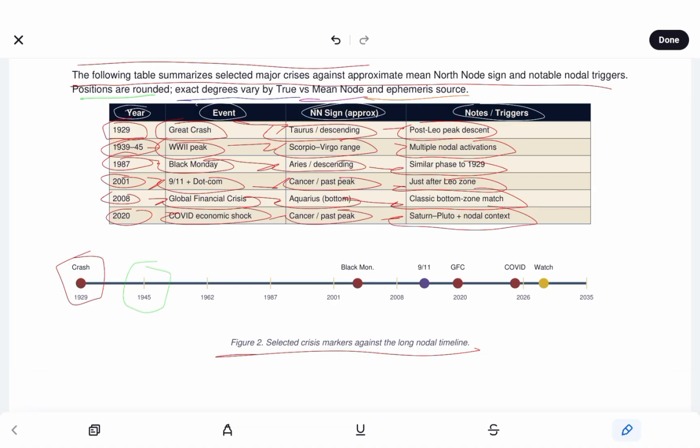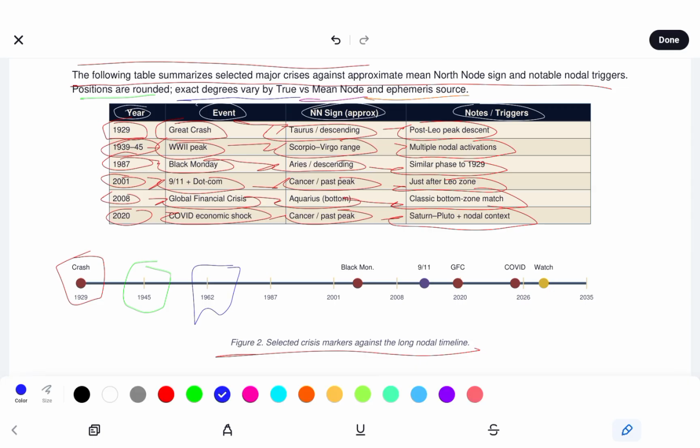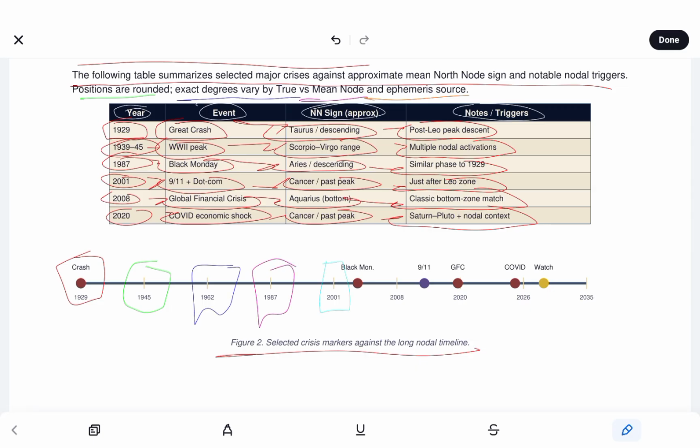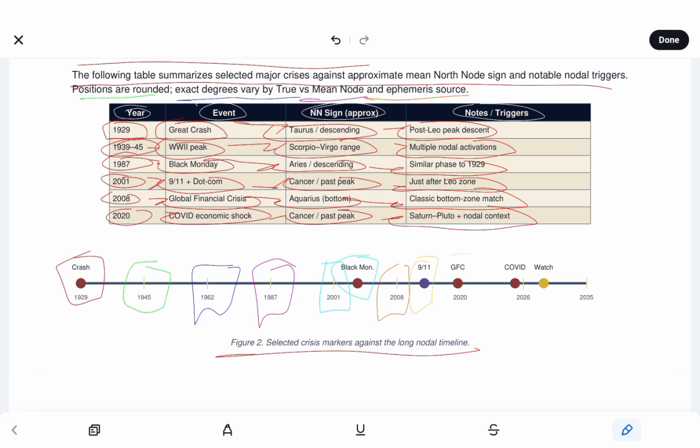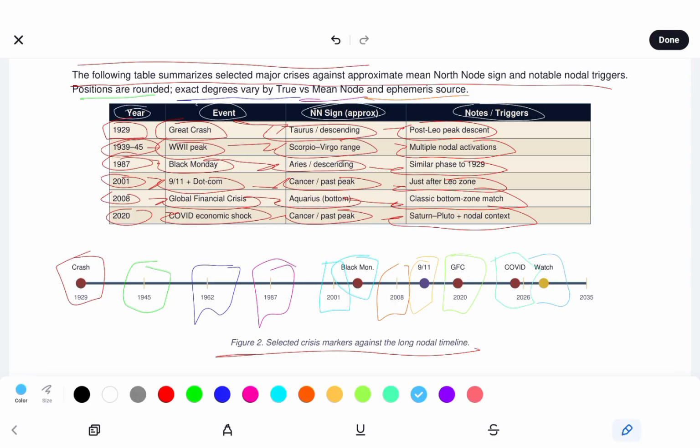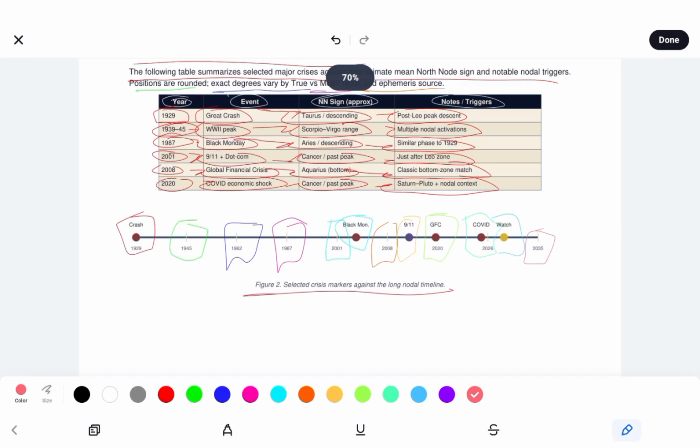And we see on the chart, on the timeline here, 2001, 2008, 9/11, GFC, COVID, watch 2035.